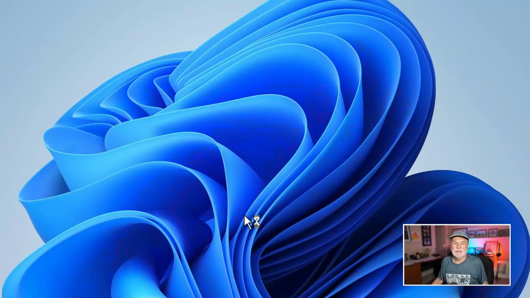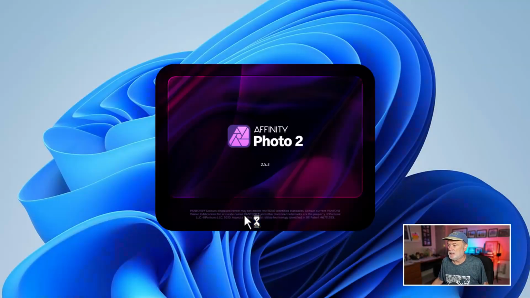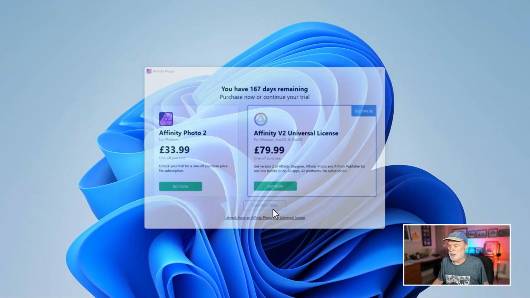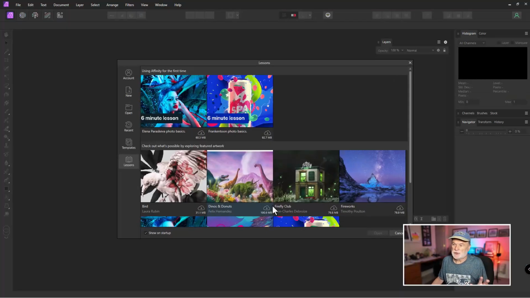I'm going to click on that. It will close out, looks like, and automatically is rebooting to Affinity Photo 2. So let that boot up. And again, continue with the trial version. This software is so inexpensive. I'm pretty, like 90% sure I'm going to buy this. I've got some questions to ask you guys at the end of this video that maybe you could help me out with. So let's just close out.